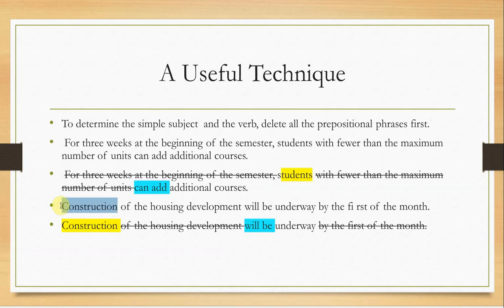So construction is the subject, of the housing development is a prepositional phrase, will be is the verb, underway, by the first is another prepositional phrase, and of the month is one more prepositional phrase. Just by deleting them, you will find the word construction, which is the subject, and will be is the verb. So whenever you have a long sentence, don't panic. Just remember to delete all the prepositional phrases and you will get the subject and the verb eventually.